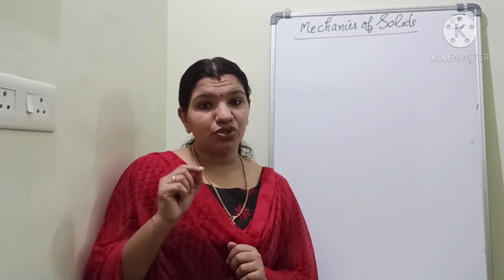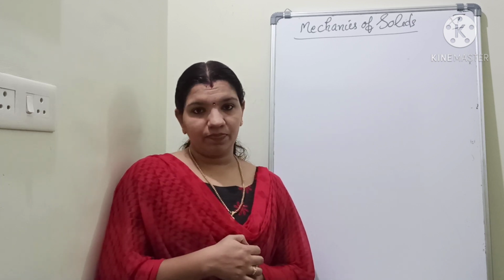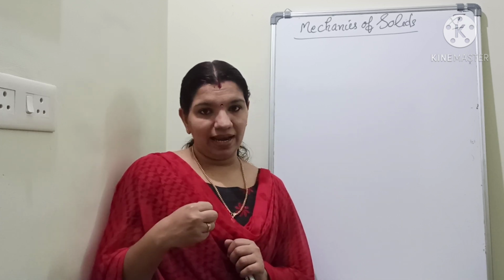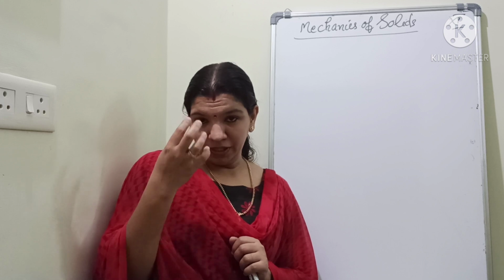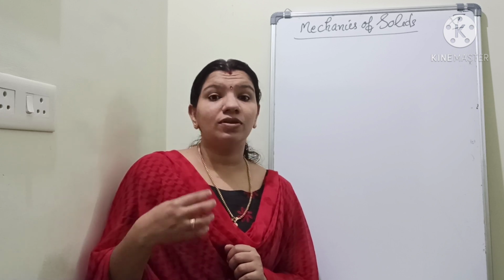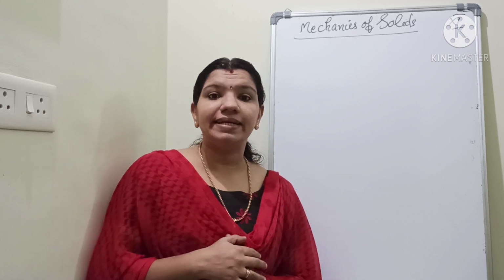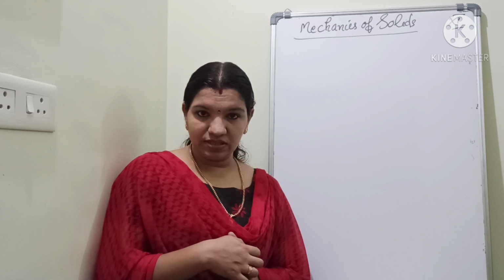This work is stored as potential energy. When you are applying force and there is a change in the length, the wire or the rubber band or the spring always has a tendency to come back to its original position. That means a restoring force will develop inside it, isn't it?